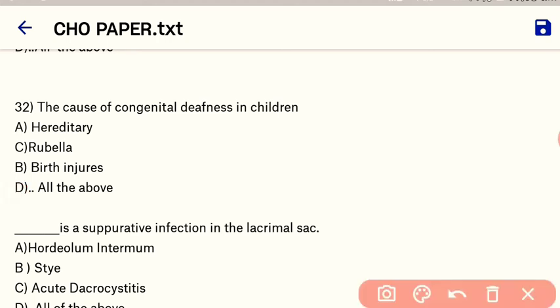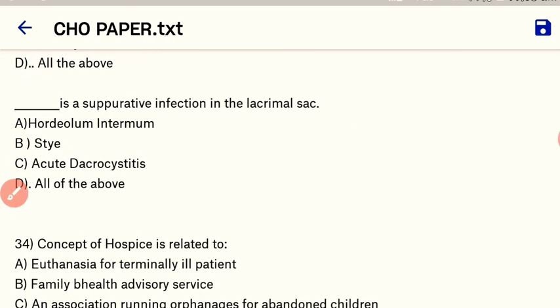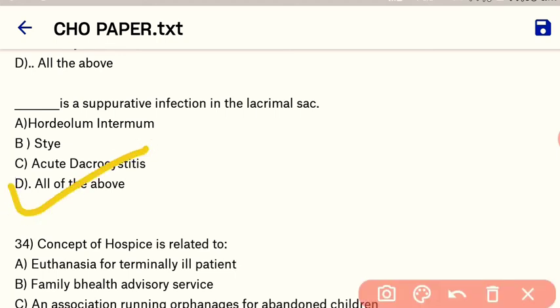So here our right answer is the causes of congenital deafness are hereditary, rubella and birth injury. So here our right answer is all of the above. Okay. Next question. Which is the suppurative infection in the lacrimal sac? So here our right answer is all of the above are the suppurative infections in the lacrimal sac. Okay, which is a part of the eye.